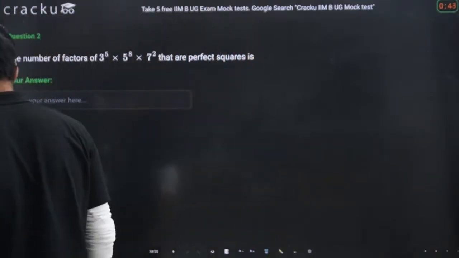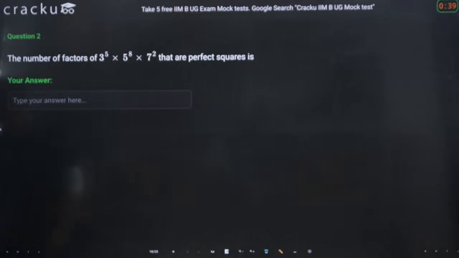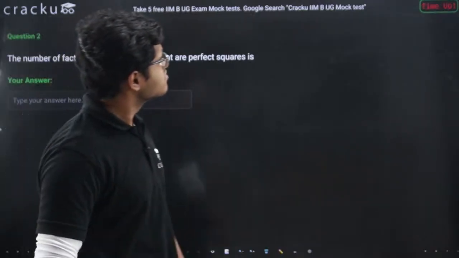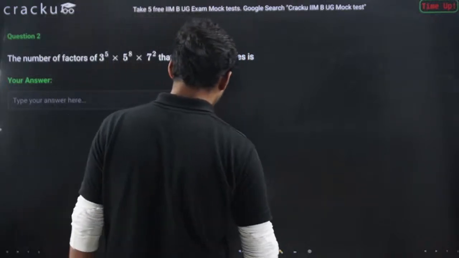Okay, we are having 44 seconds more. Again, guys, try to think in the line of perfect squares, right? 8 seconds more to go. Yeah, time up. Now, guys, let's understand this.